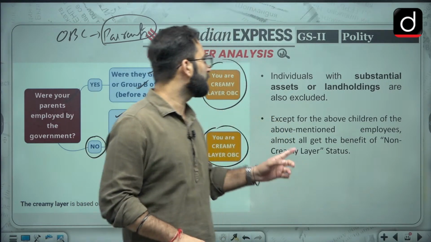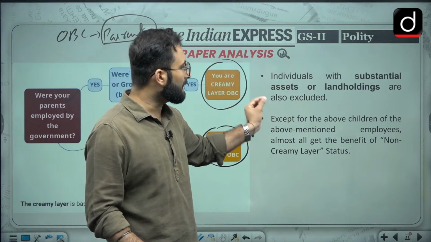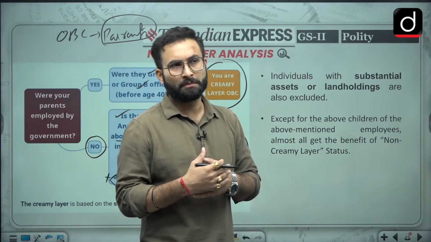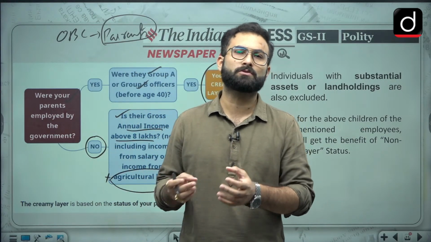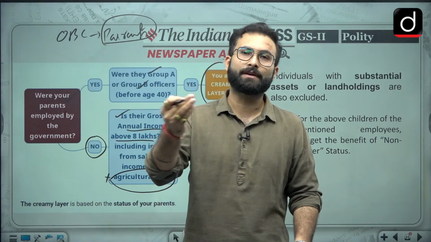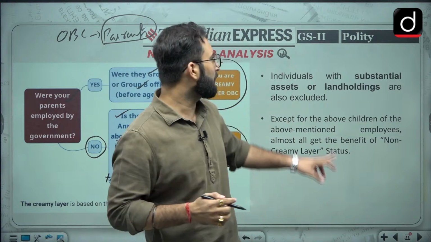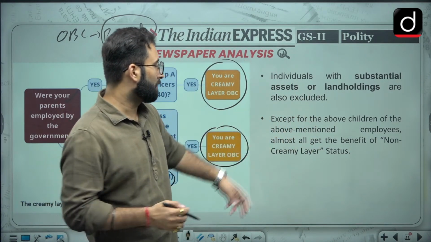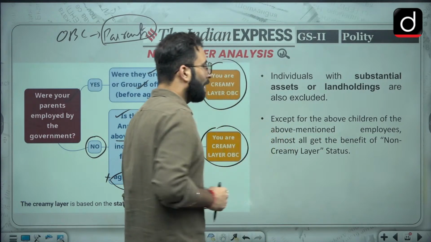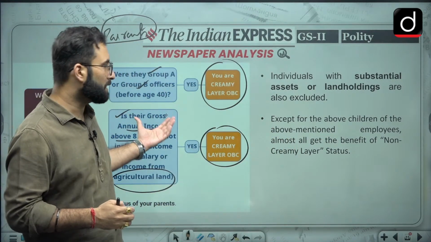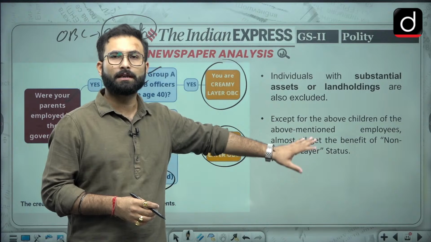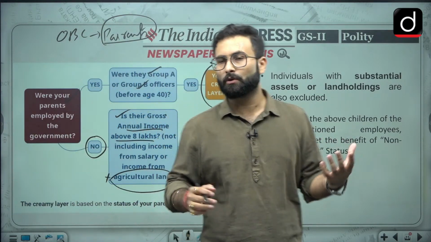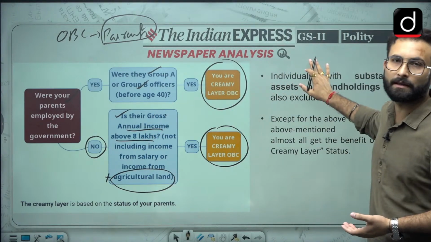Other than that also, here you can see individuals with substantial assets or land holdings. So other than that, when we are talking about land holdings or assets, if someone has a huge asset base, in that case that person will also be creamy layer. Now, except for the children of the above mentioned employees, almost everyone is getting the advantage of becoming non-creamy layer. So those who are not mentioned in categories 1, 2 and 3 will